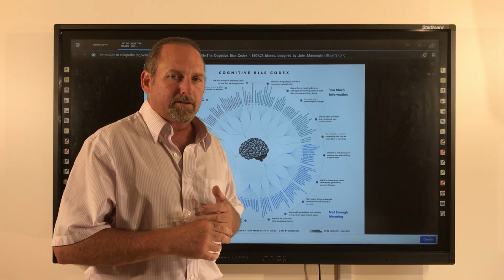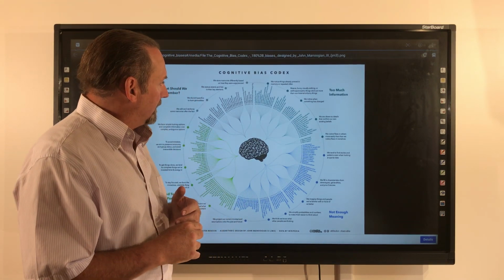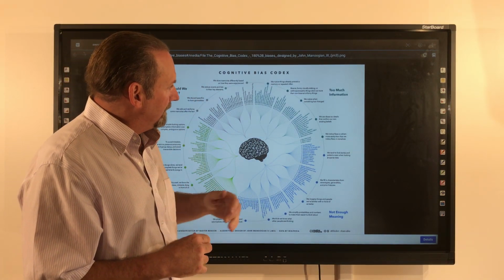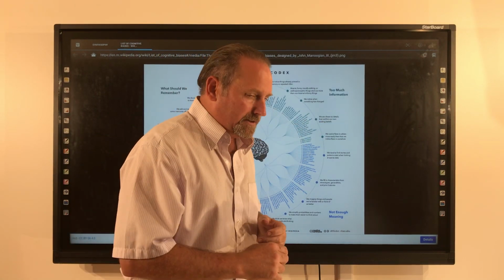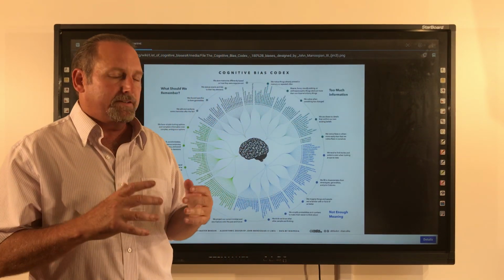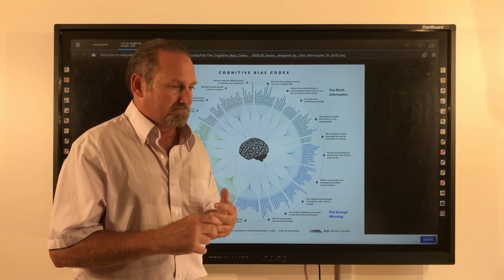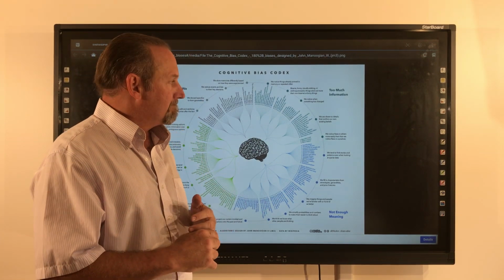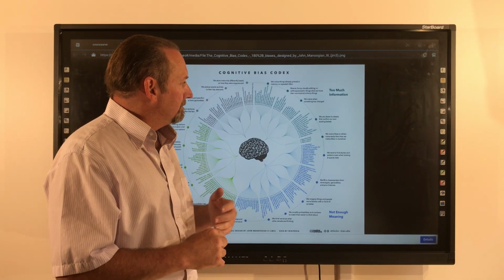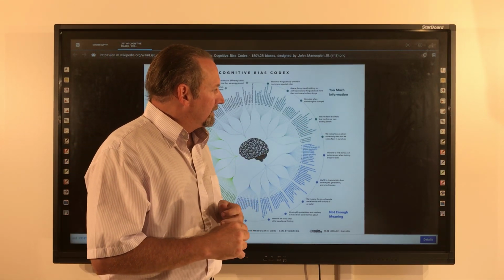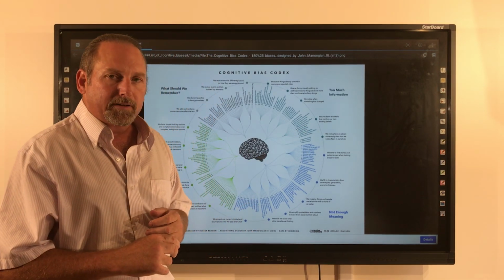Let's take a general look at the 4 different areas of cognitive bias. First area over here we'll look at too much information. Have you ever been in a situation where there's too much stimulus, too many variables? What do we do in that kind of context? We are drawn to details that confirm our existing viewpoints and beliefs.